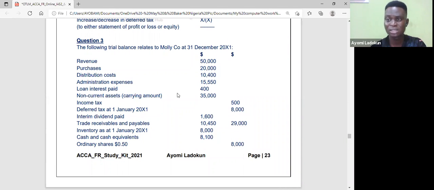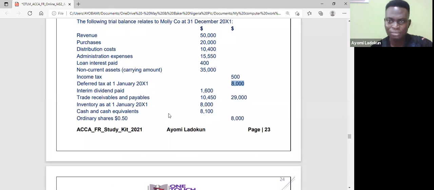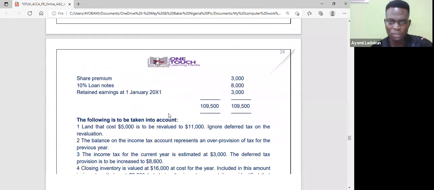And remember, we said, if I have a debit balance on my deferred tax, that means it's under provision, so it will be debited to my profit or loss. If I have a credit balance, it's over provision, and it will be credited. So if you check here, deferred tax in the trial balance is on the credit side. So it will be credited, because that's over provision.